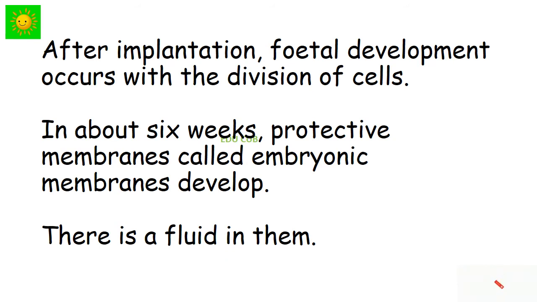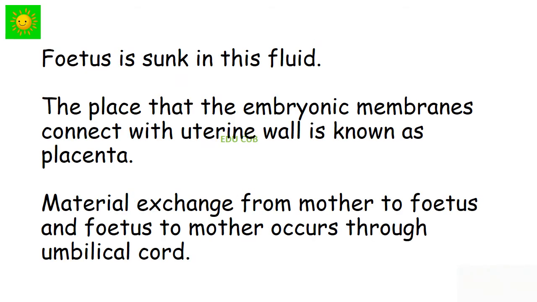Let's see the development of the ovum. After implantation, fetal development occurs with the division of cells. In about 6 weeks, protective membranes called embryonic membranes develop. There is a fluid in them. The fetus is sunk in the fluid. The place where the embryonic membranes connect with the uterine wall is known as the placenta. Material exchange from mother to fetus and fetus to mother occurs through the umbilical cord.